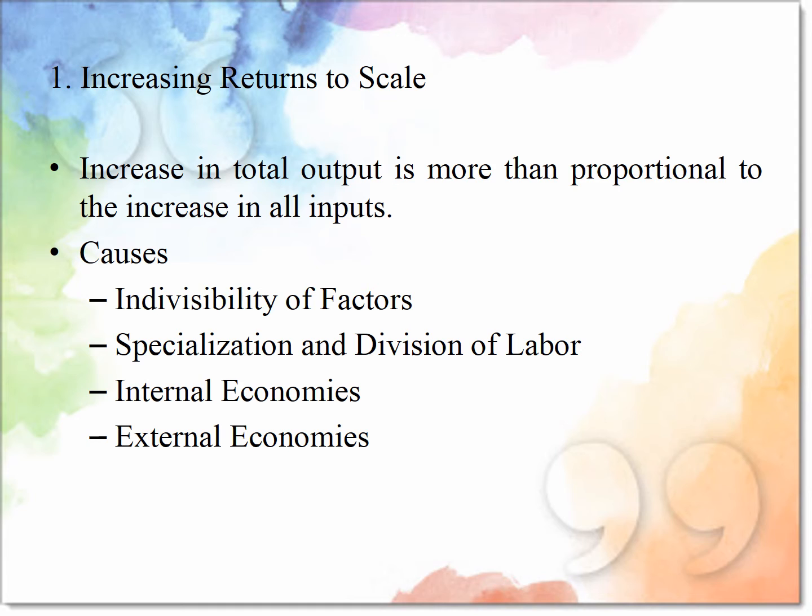If all the inputs are increased by 100%, then the output increases by more than 100%.